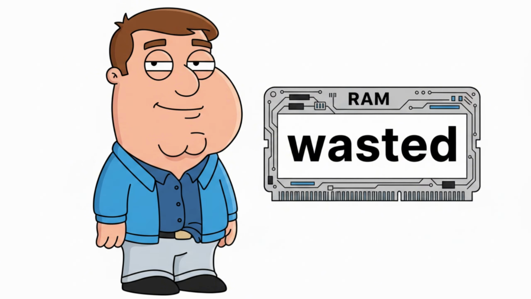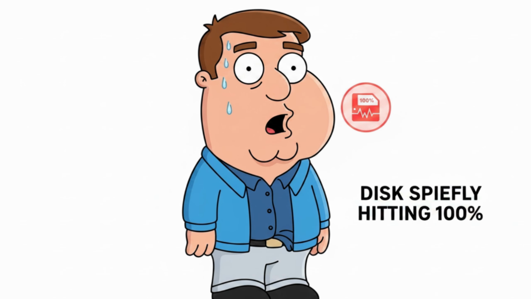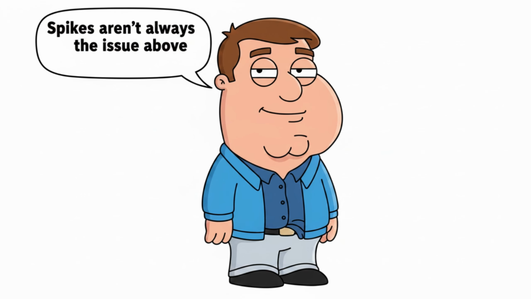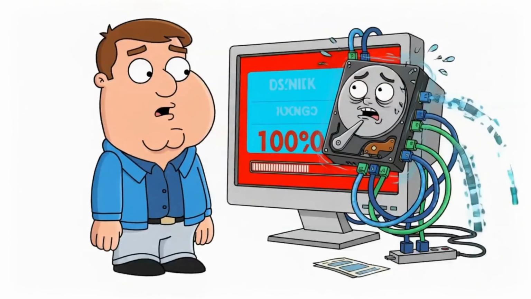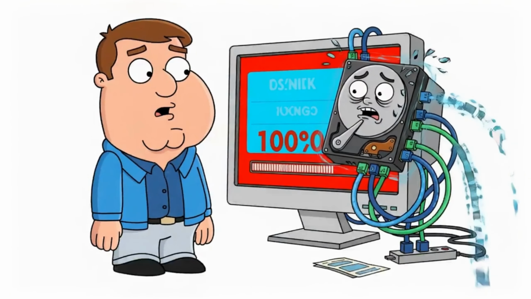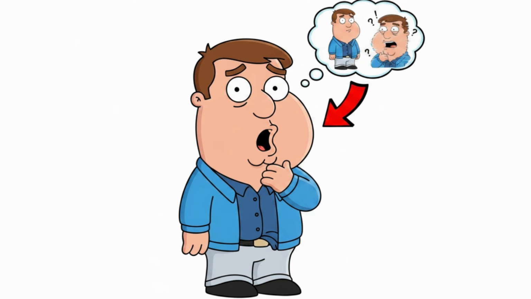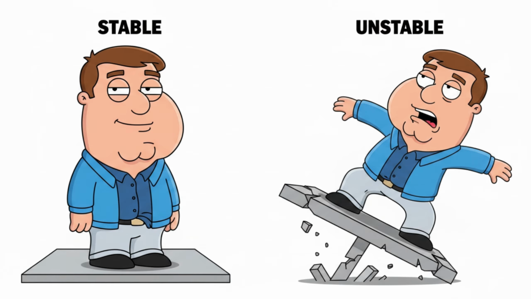Task Manager simplifies a complex system. That's useful, but dangerous if you rely on it blindly, because it makes you think in terms of high versus low, when the real issue is stable versus unstable. And once you understand that, everything changes. Instead of asking, what's using the most CPU, you ask, what's interrupting my system? Instead of chasing numbers, you look for patterns. What happens when you click something? What's running in the background? What changed recently? That's where the real answers are.